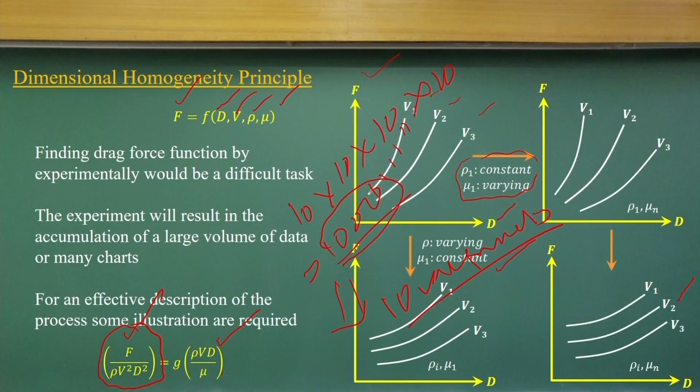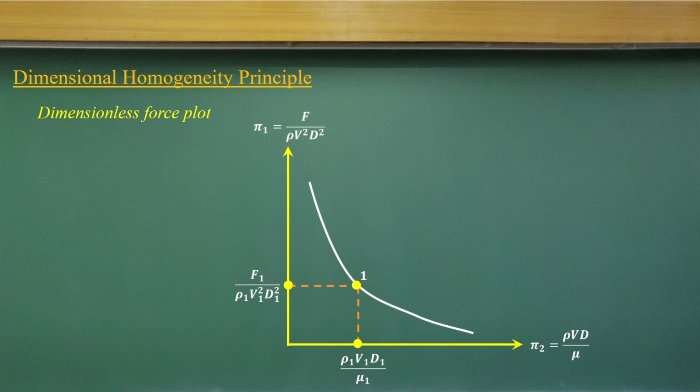And so what I have developed now, instead of the f function, is a g function, which is a relationship between two non-dimensional groups. One is on the left side and the other on the right side, and I will look at different functions. Under that condition, I should conduct experiments at different Reynolds numbers and get from the experiment the force and the non-dimensional form as a function, and draw it.